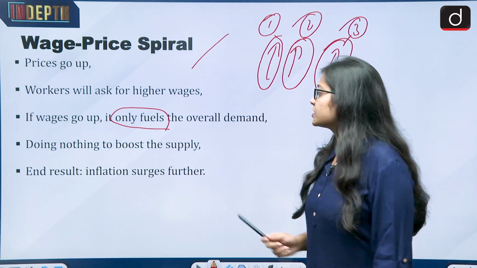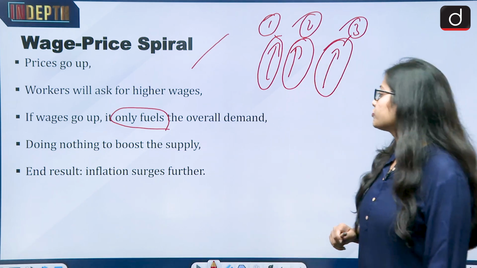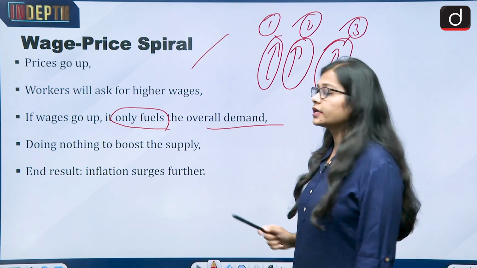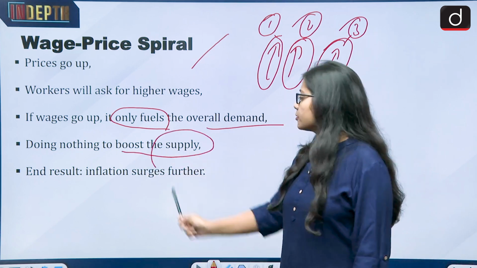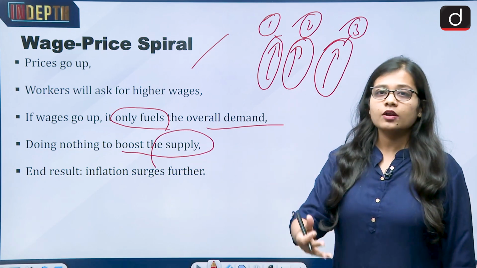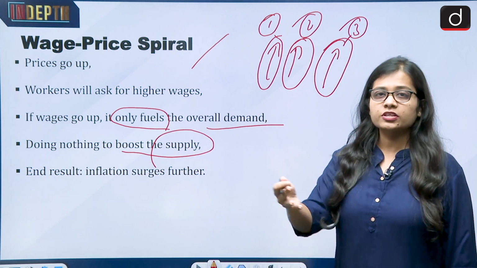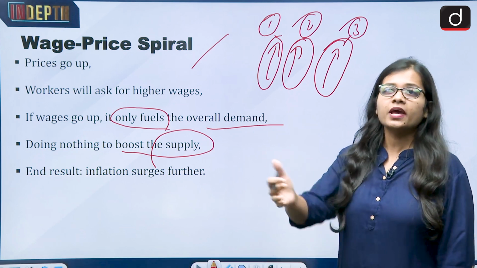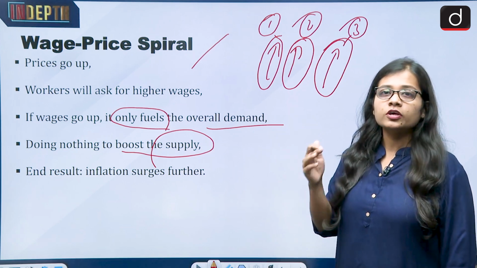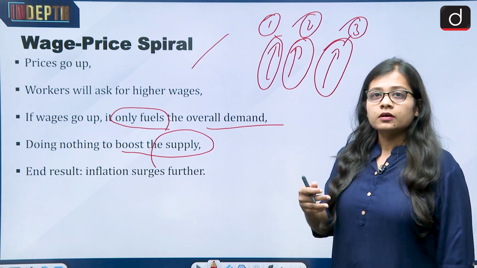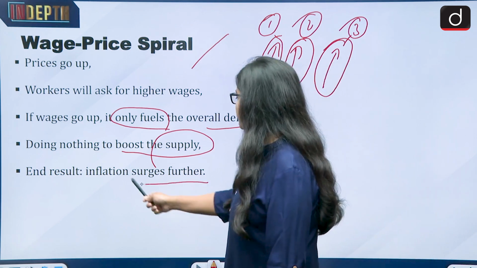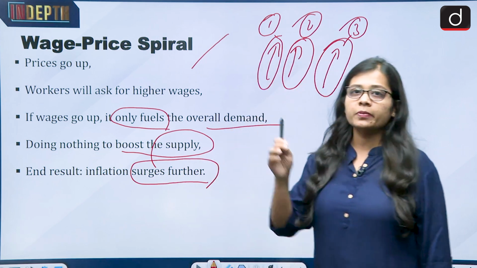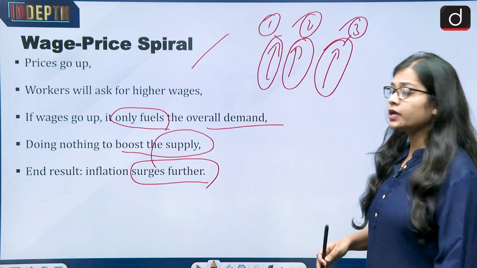So if wages go up, it will only fuel the overall demand in the market and do nothing to boost the supply, because people whose wages are increasing with inflation will keep on buying things while the supply is not there. This will add on to the inflation. The end result would be that inflation surges further, because the supply won't be there and the demand would be.